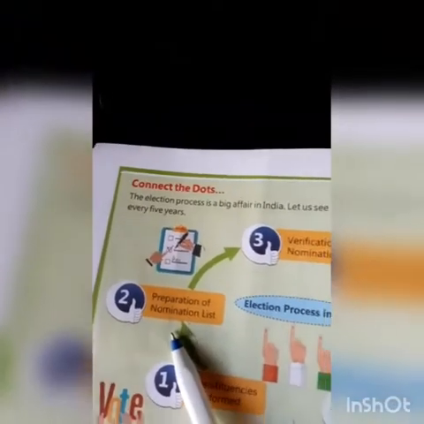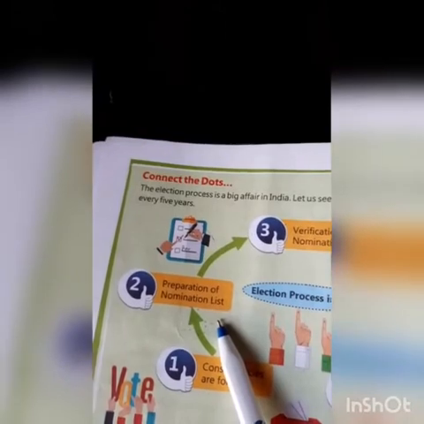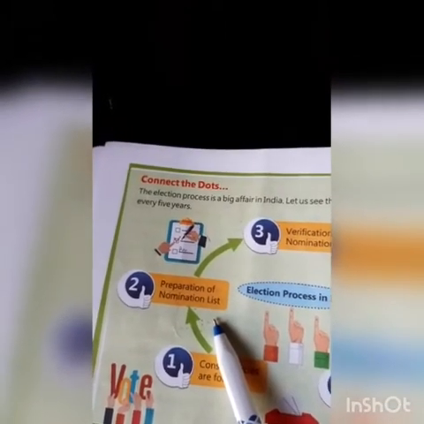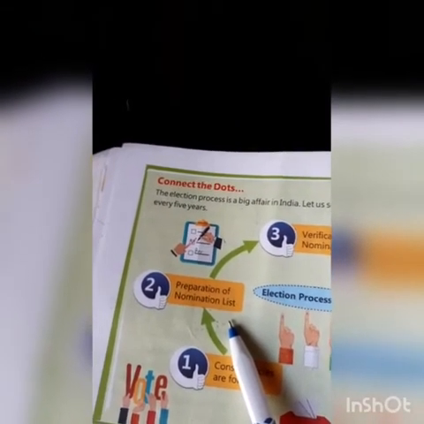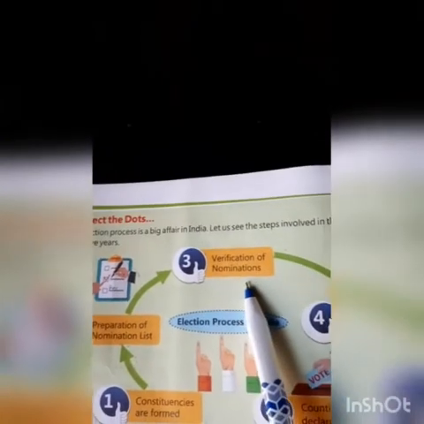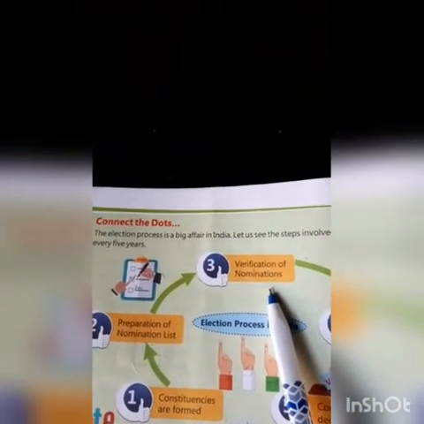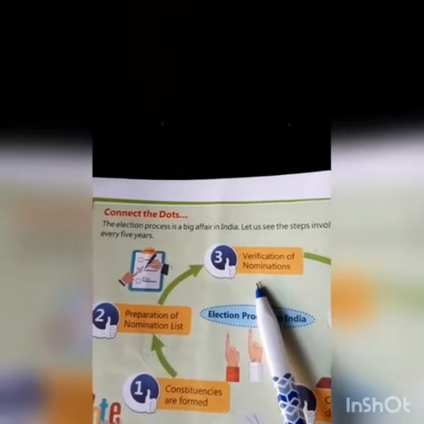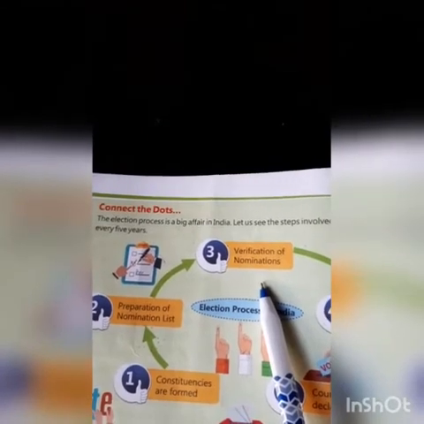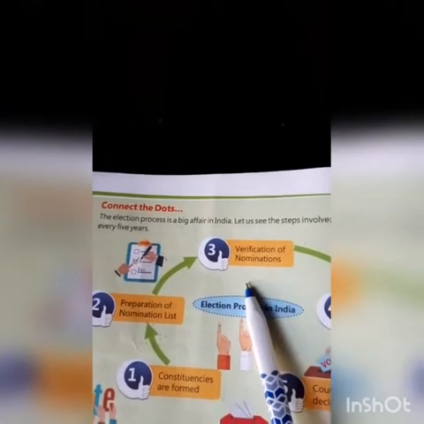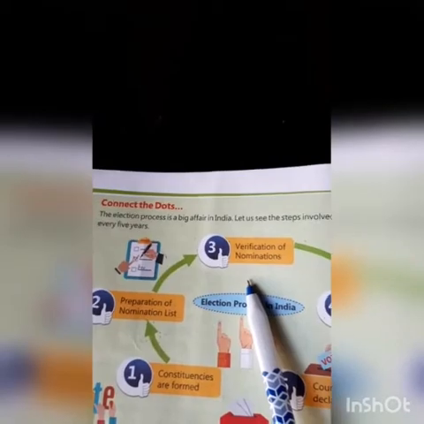In the second point, preparation of nomination list. Electoral rolls are the list of voters in a particular constituency who plan to vote for their leader. In the third, verification of nomination and registration of election. Political parties and candidates who wish to stand for elections register themselves with the Election Commission of India.